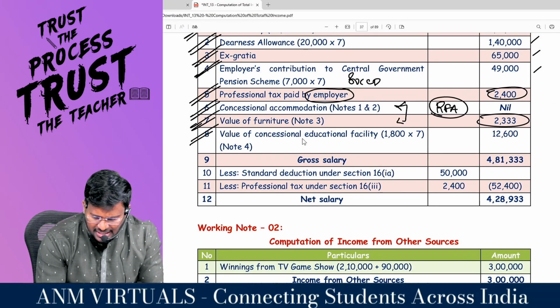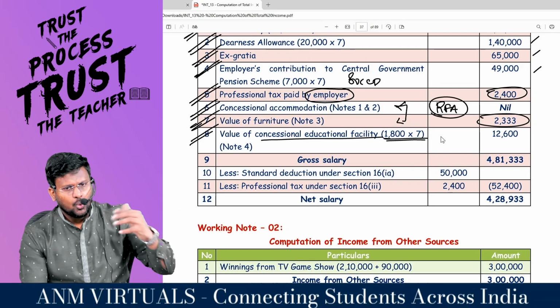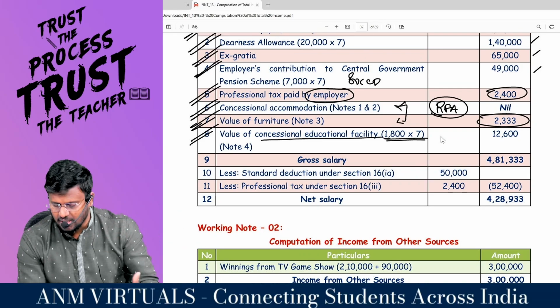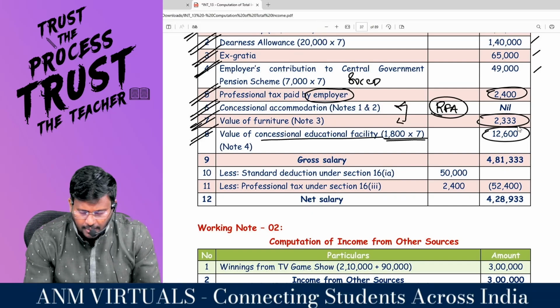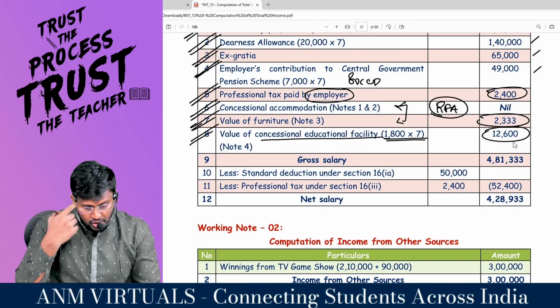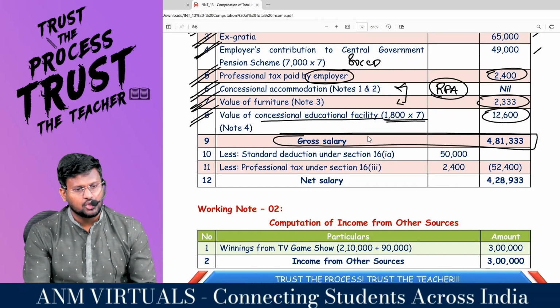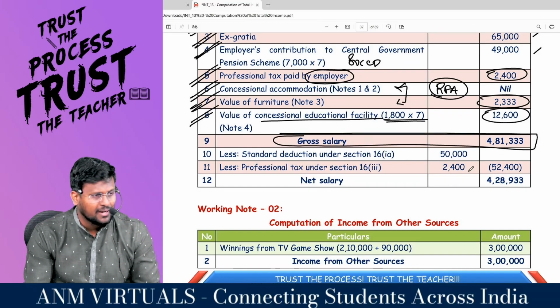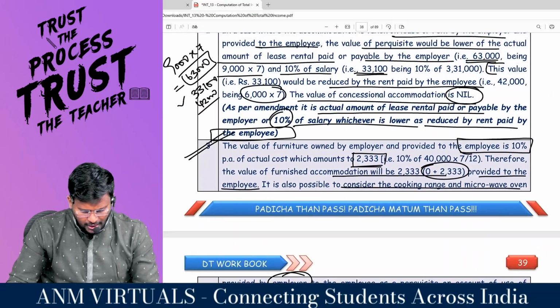Now the value of concessional education facility: does it exceed 1,000 rupees? Once it exceeds 1,000 rupees, it is fully taxable. So 1,800 into 7 comes to 12,600. Fantastic. Concessional educational facility. So you will get a gross salary of 4,81,333. Right, sir?